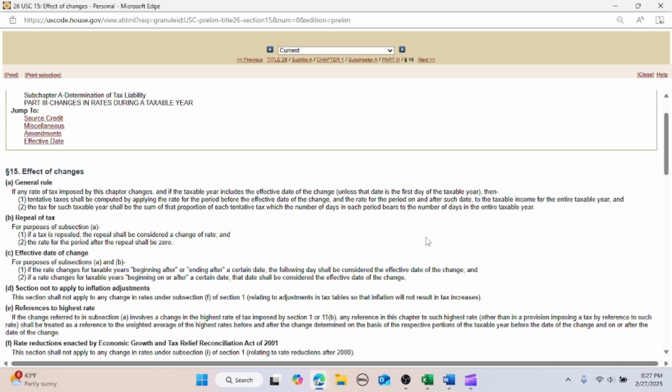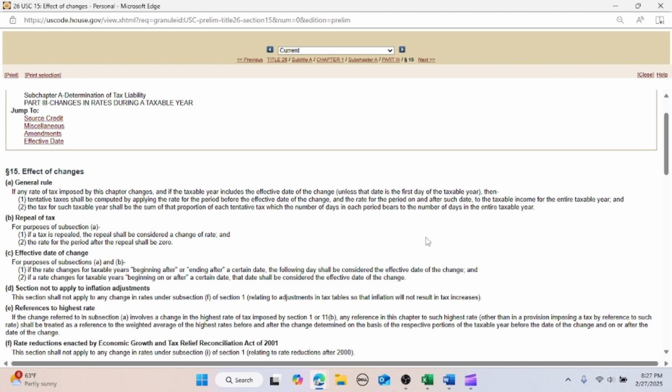Subsection C, Effective date of change. For purposes of subsections A and B, paragraph 1, if the rate changes for taxable years beginning after or ending after a certain date, the following day shall be considered the effective date of the change, and, paragraph 2, if a rate changes for taxable years beginning on or after a certain date, that date shall be considered the effective date of the change.